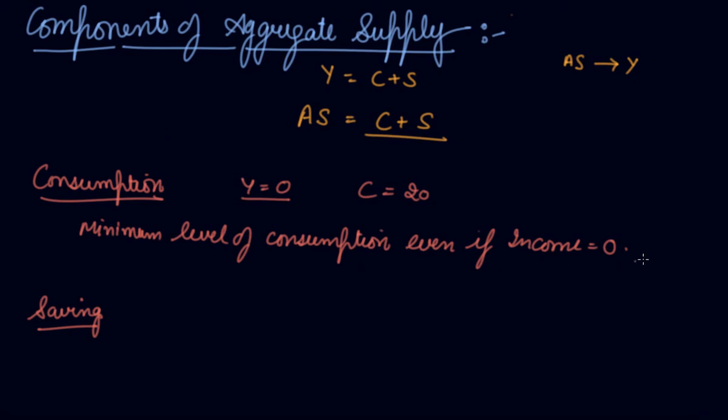So as your income increases, your consumption will also increase. You will increase your expenditure. So there is a positive relationship between your income and expenditure.